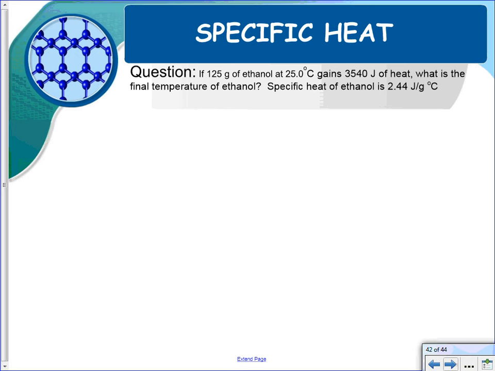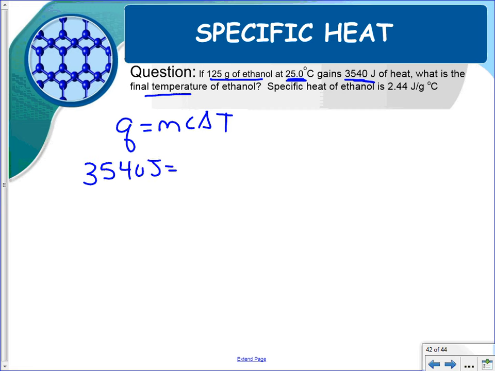If 125 grams of ethanol at 25 degrees gains 3,540 joules of heat, what is the final temperature of the ethanol? And it gives you specific heat of ethanol. So we're like Q equals MC delta T. We know that Q is 3,540 joules. We know the mass is 125 grams. We know the specific heat is 2.44 joules per gram Celsius. And then what we're looking for is this TF.